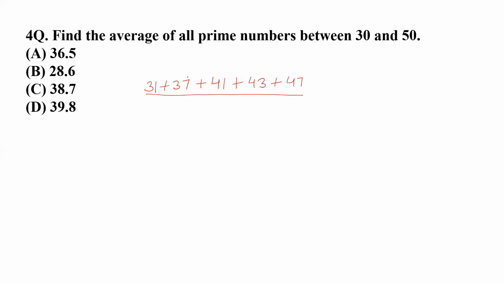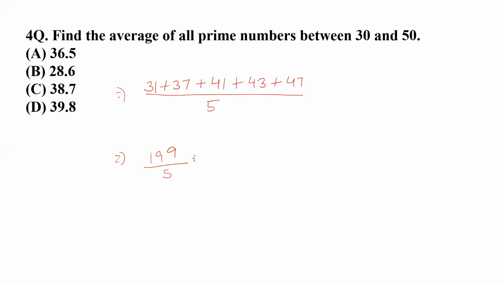These are the total of 5 observations I have already written, and these should be divided by the total number of observations, and that is 5. I'm just going to solve that. If I make the addition, 7 and 8, then 9, 12, 19. 9 should be here, and 9 and 5, then 9, then 13, then 16, 9. 199 should be the sum of all the prime numbers between 30 and 50.